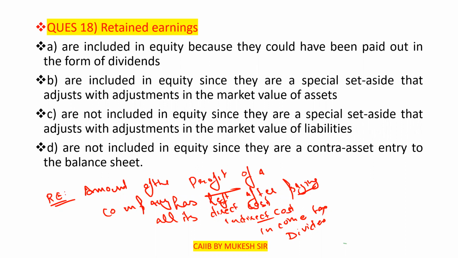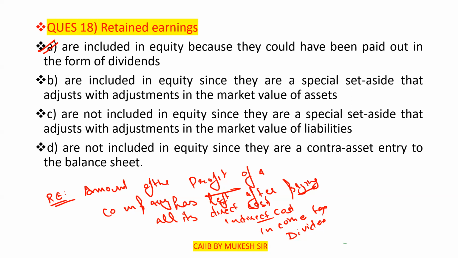Now please tell fast, what will be the correct answer? The correct answer is option number A: are included in the equity, because they could have been paid out in the form of dividends. Clear? Option number A is the correct answer here.